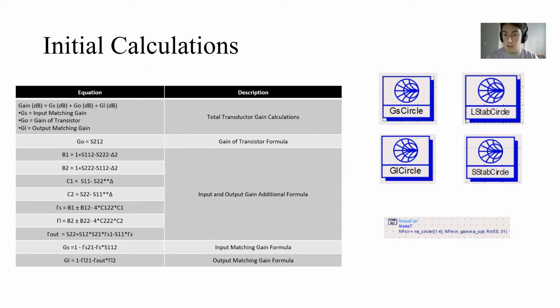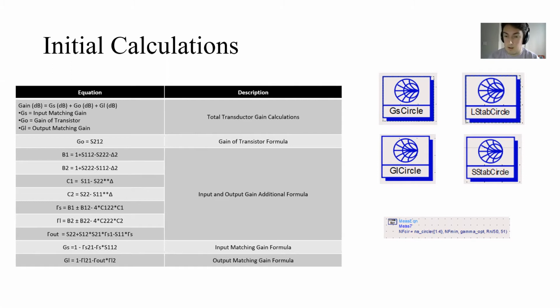So we have our GS circle, which represents our gain circle. This will be shown on the next slide. This will be the source side of my gain. Then I have the GL circle, which is the load side of my gain of the transistor. Then I have the L stability circle, so outside of that area for my design is the stable region. And then I have the source stability circle. Again, outside of that area is the space that I want to design around. It's going to be stable.